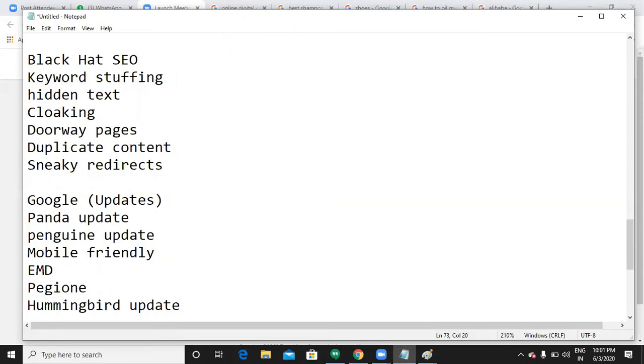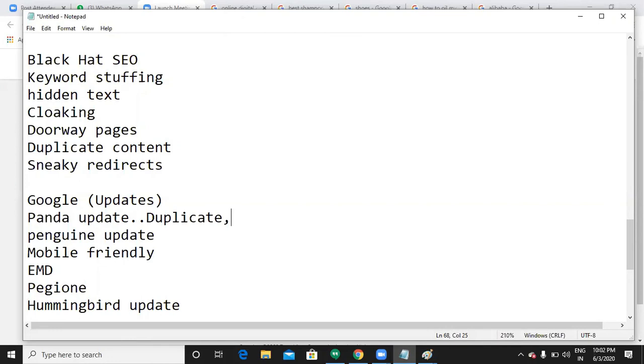So these are the few updates from Google, and we call them Google algorithm updates. The Panda update is for when you duplicate content, or when you do some content optimization or content automation. At that time, this Panda update is going to hit your website. This Panda update is going to penalize.